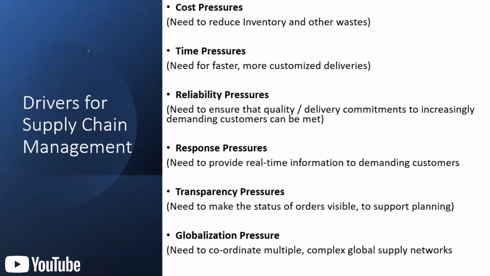Reliability pressure, the need to ensure that quality or delivery commitments to increasingly demanding customers can be met. Response pressure, the need to improve real-time information to demanding customers. Transparency pressure, the need to make the status of orders visible to support planning. Globalization pressure, the need to coordinate multiple complex global supply chain networks. So these are the different drivers.